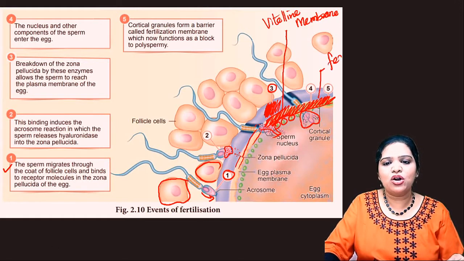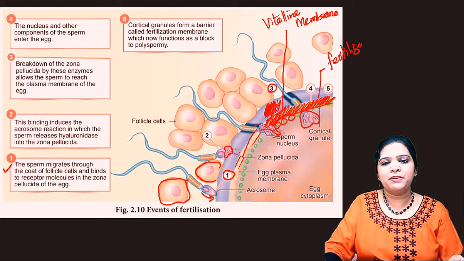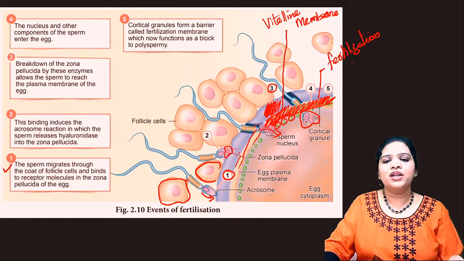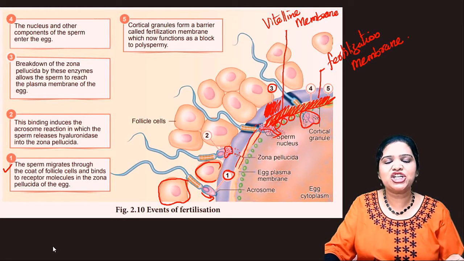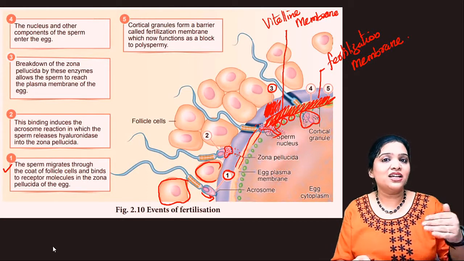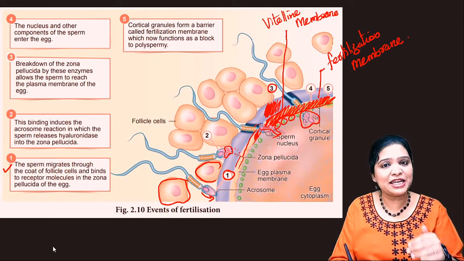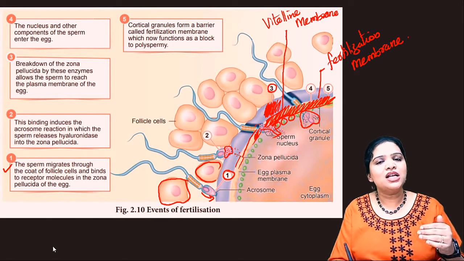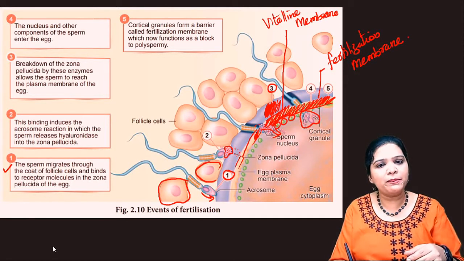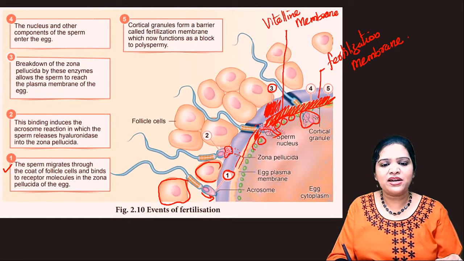Very simple. Previously, before fertilization, before the sperm head touches the zona pellucida, we call this the vitelline membrane.